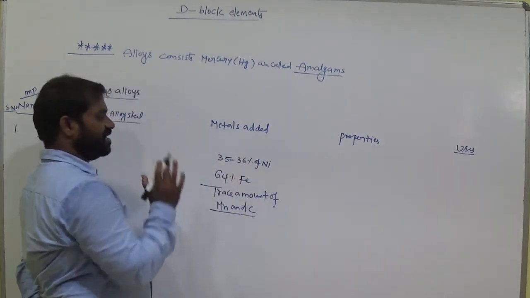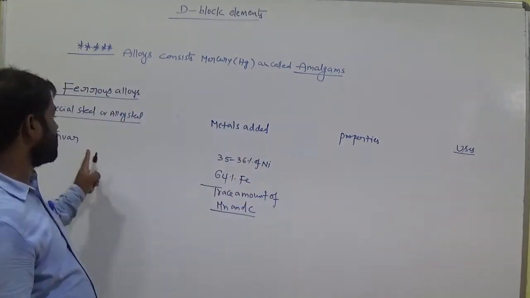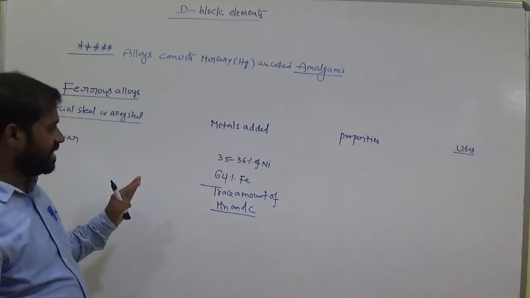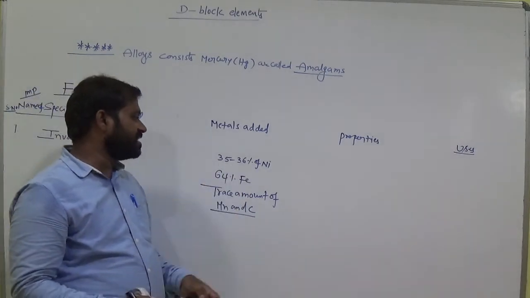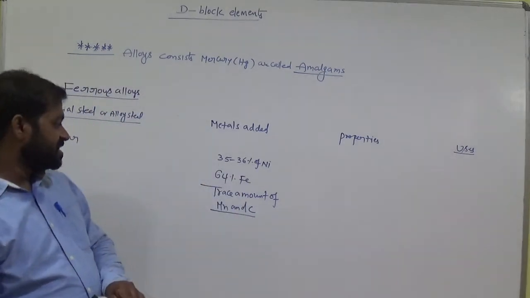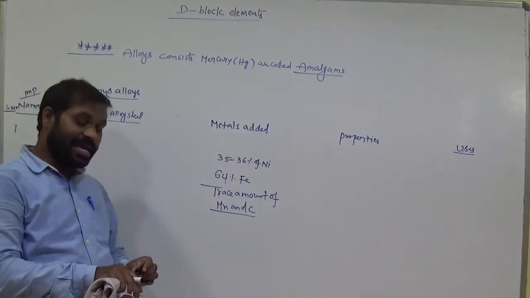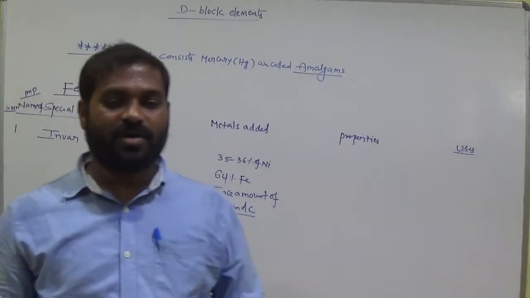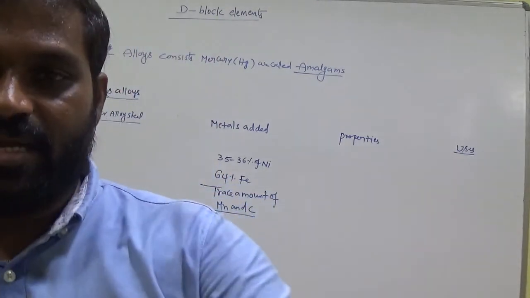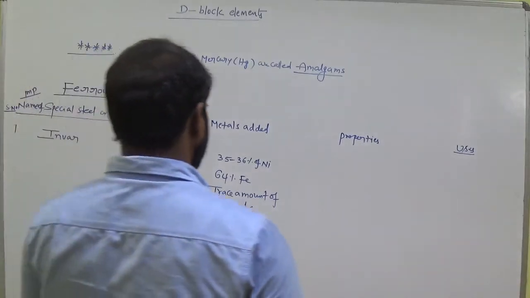This is the composition of Invar steel. Trace amount means a small amount of manganese and carbon is present. Okay, clear?